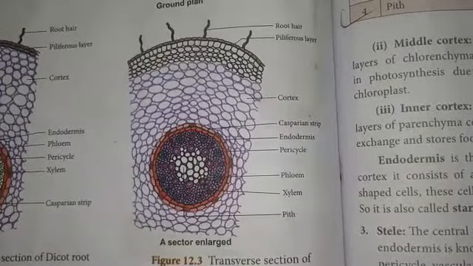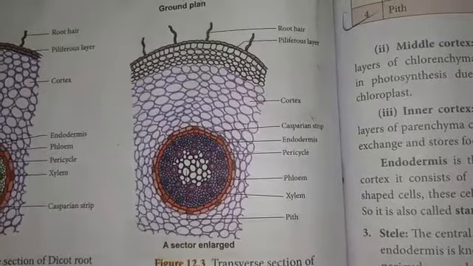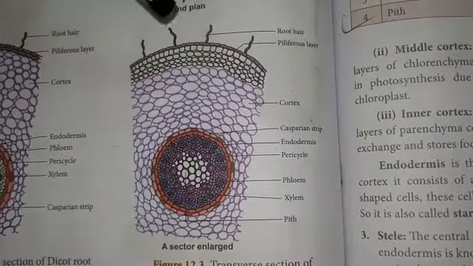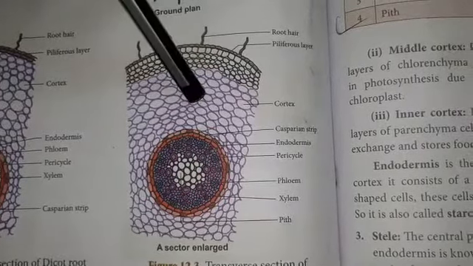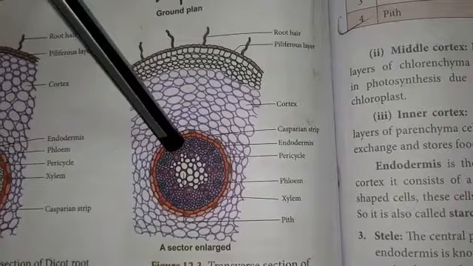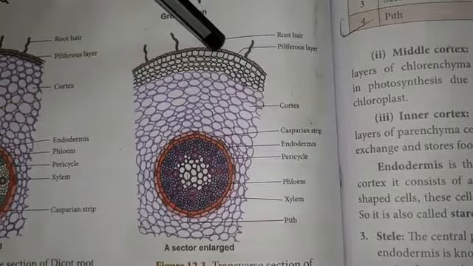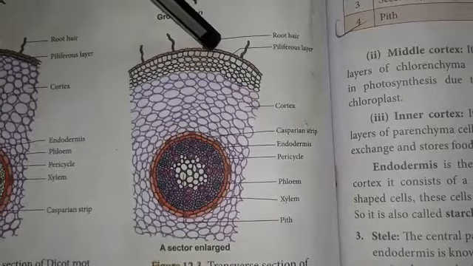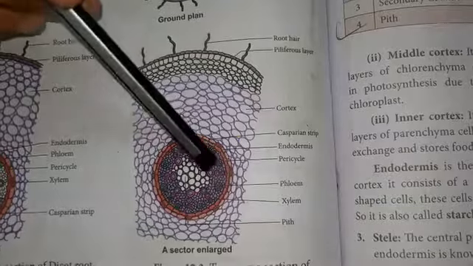So the primary structure of monocot root. Like the dicot root, the monocot root also shows three important divisions: the outermost epiblemma or piliferous layer, also called rhizodermis, the middle cortex, and the inner stele region.